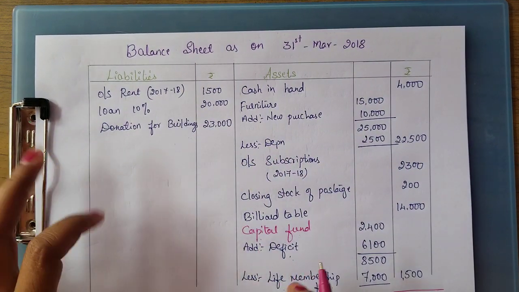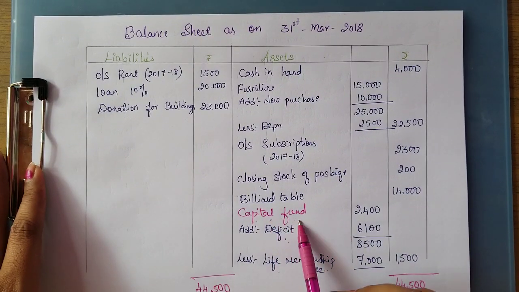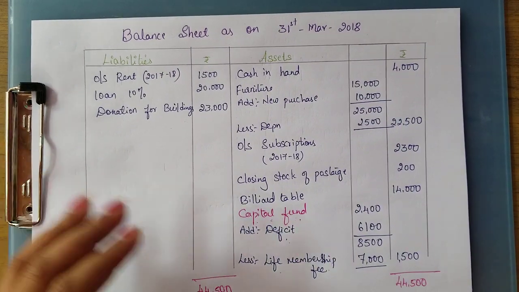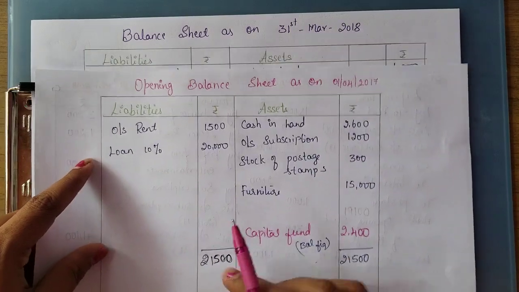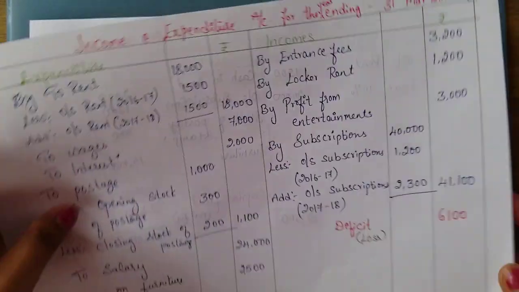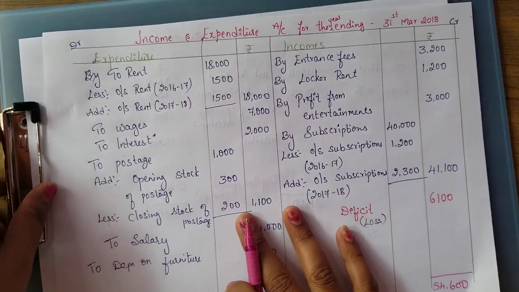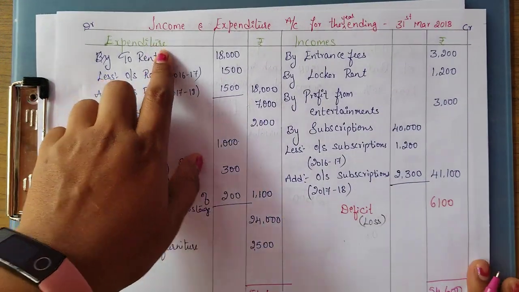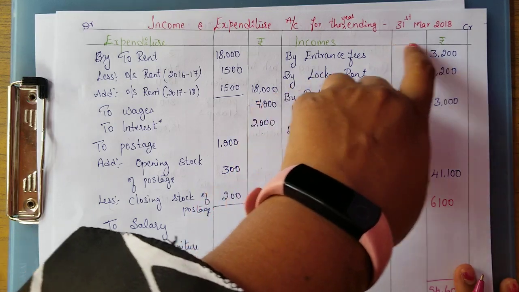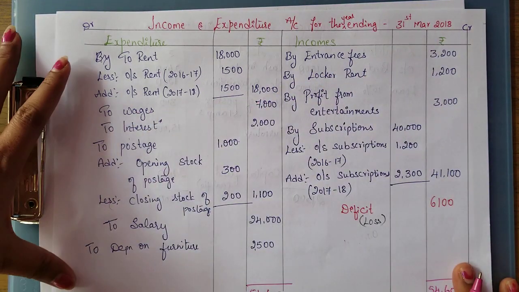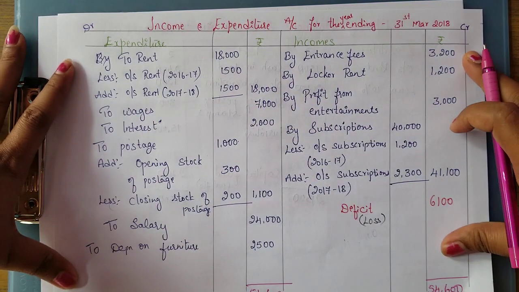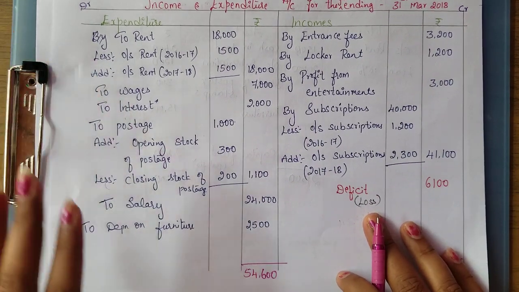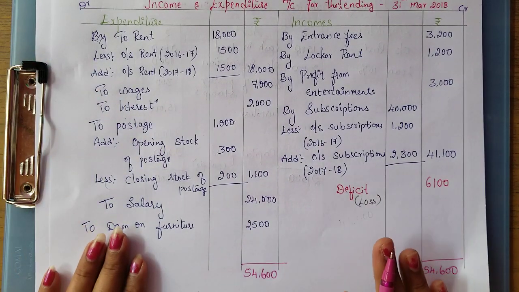Please kindly give a note on the capital fund calculation, how we have done using the opening balance sheet. Okay, you can see here income and expenditure. This is the income and expenditure account as on 31st March 2018. All the expenditure has been shown and all the incomes. Here also your expenditure is more than the incomes.